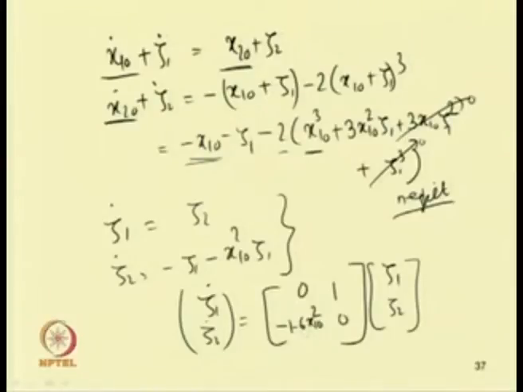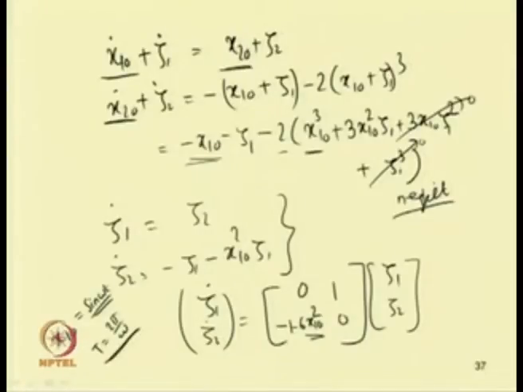Let me take, for example, x1_0 in the form of sin omega t. So, it will have a period T equal to 2 pi by omega.